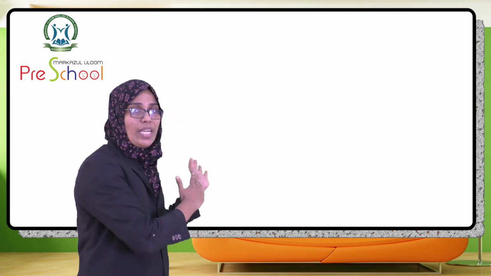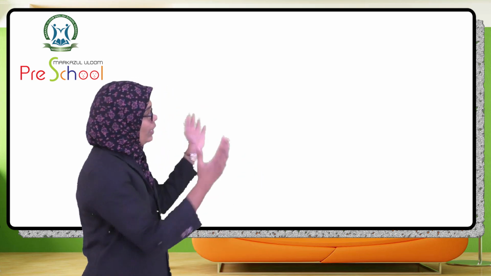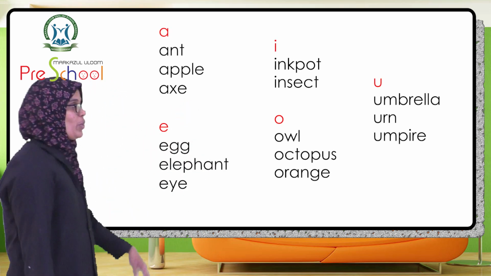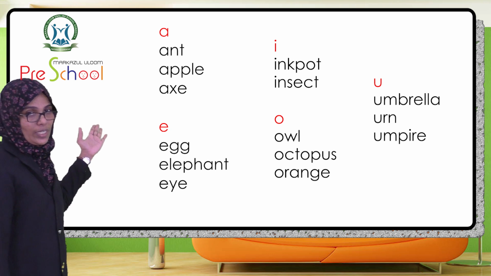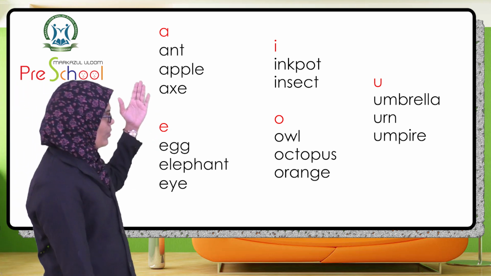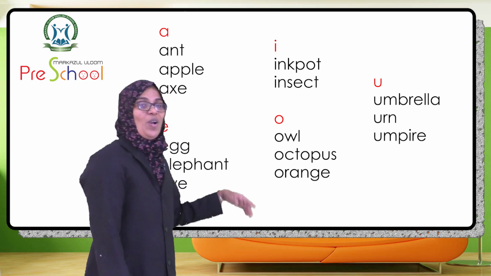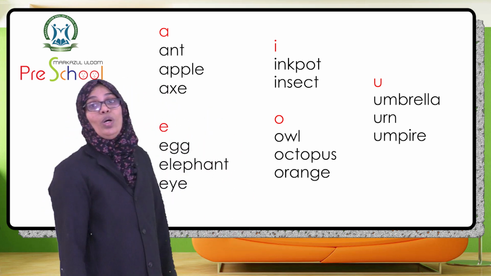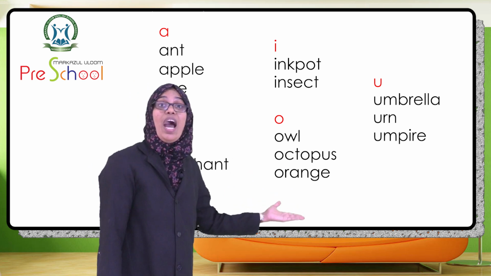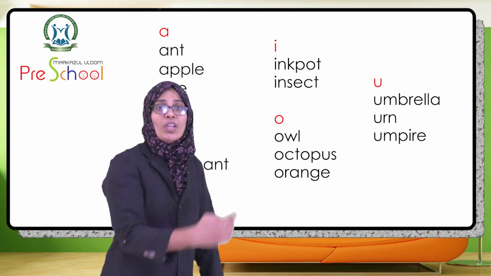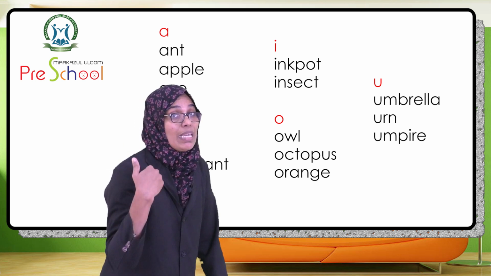Some are 3, some are 2. You can see 3 words with A, 3 words with E, 2 words with I, 3 words with O, and 3 words with U also. Shall we read it? You have to read with me.